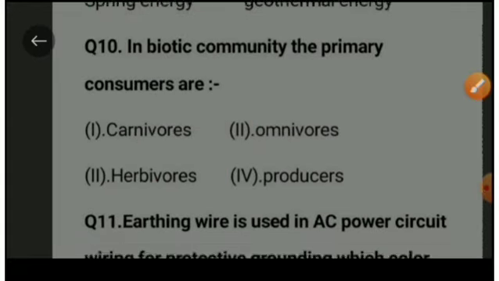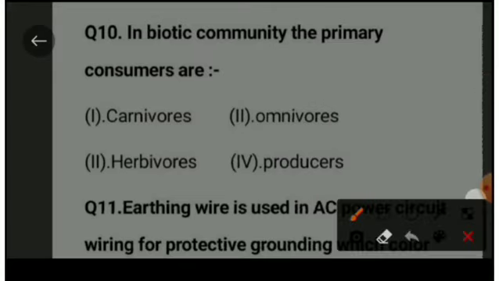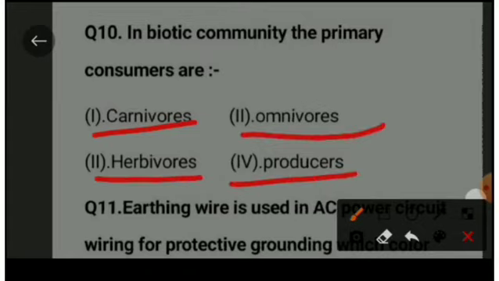Next question: In a biotic community, the primary consumers are option A, carnivorous, option B, omnivorous, option C, herbivorous, option D, producers. The right option is option C, that is herbivores.